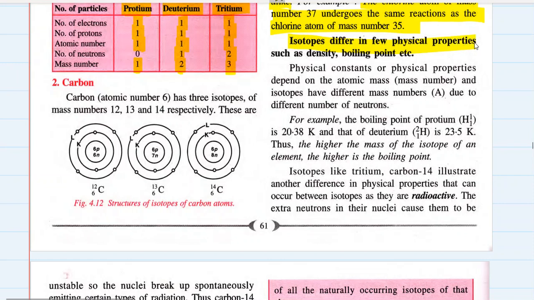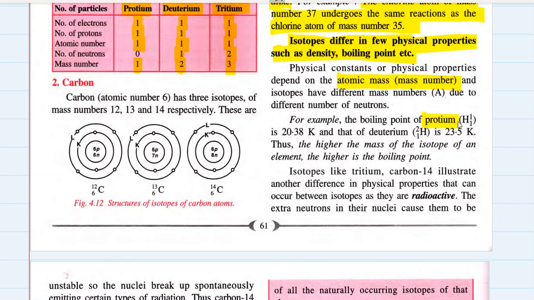Isotopes differ in a few physical properties such as density and boiling point. Physical parameters depend on the atomic mass or mass number. And because isotopes have different mass numbers, they have boiling point, melting point and density of different values.